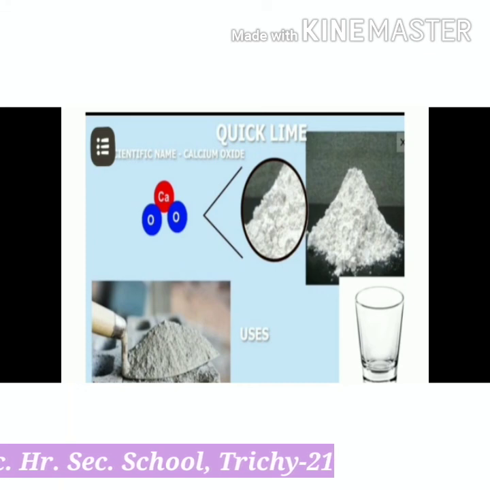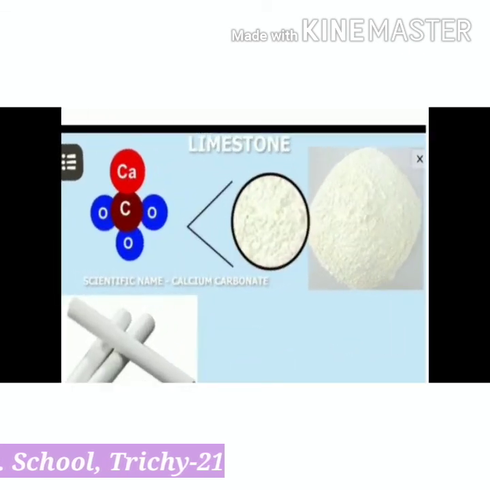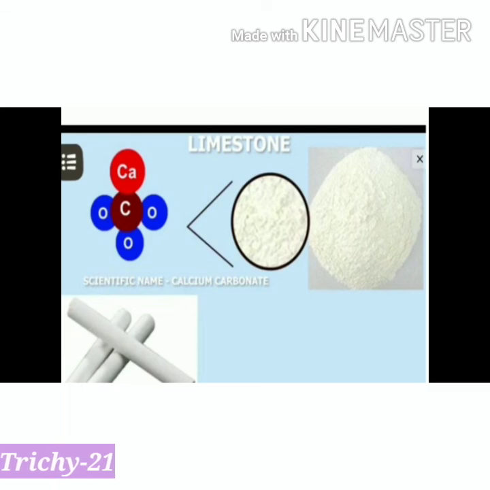Next one, quicklime. Its other name is calcium oxide. It contains calcium and oxygen elements. It is used for manufacturing cement and glass. The last one, limestone. Its chemical name is calcium carbonate. It contains calcium, carbon and oxygen elements. It is used in the preparation of chalk pieces.